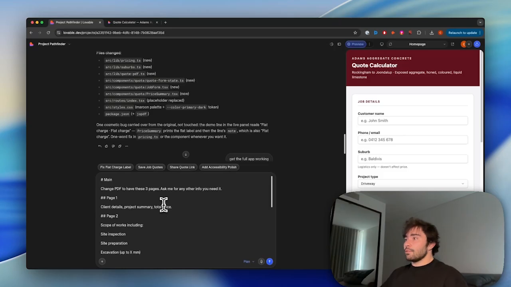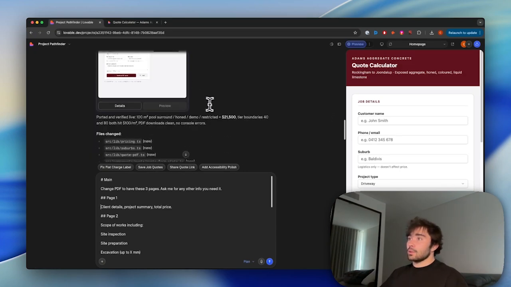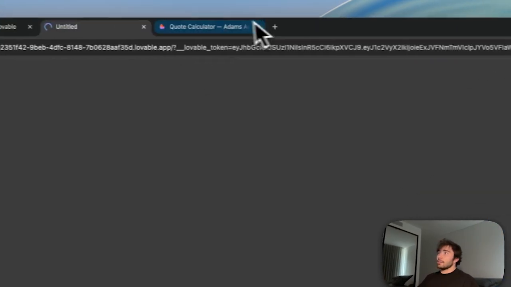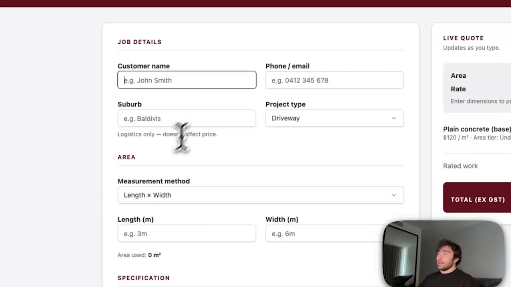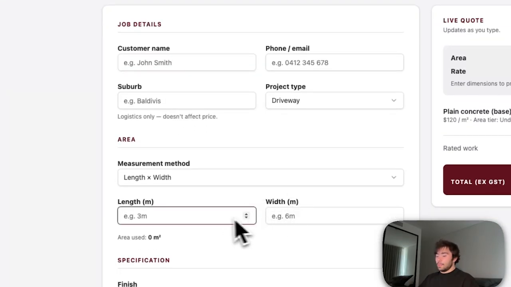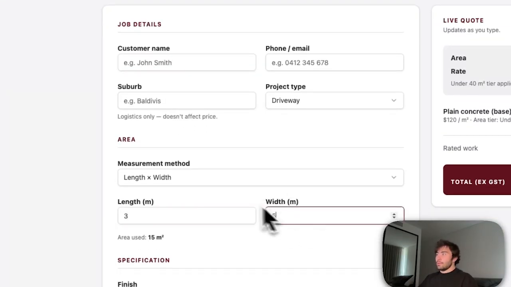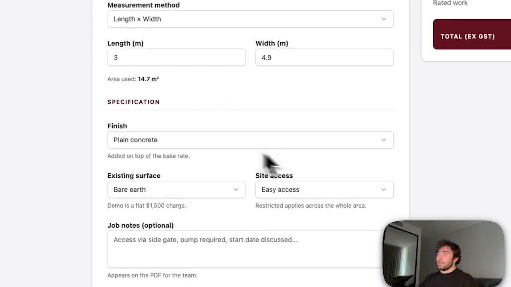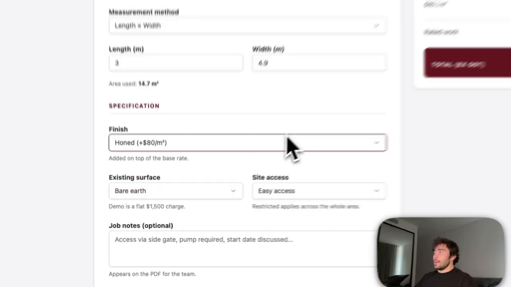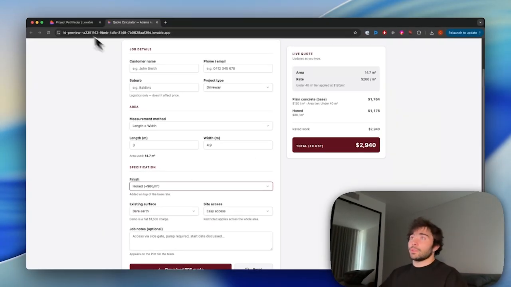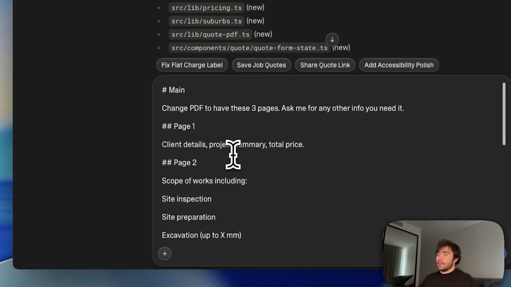Alright, so I've done a few things off camera. I've got the app working pretty nicely, which is kind of cool. Go back here, so let me just delete that. But yeah, we got our app. Let's just play around with a few values. Still works pretty well. If we're gonna change that, yep, still works well. Looks great. But yeah, I've gone ahead and done a bit of a plan for the PDF changes.